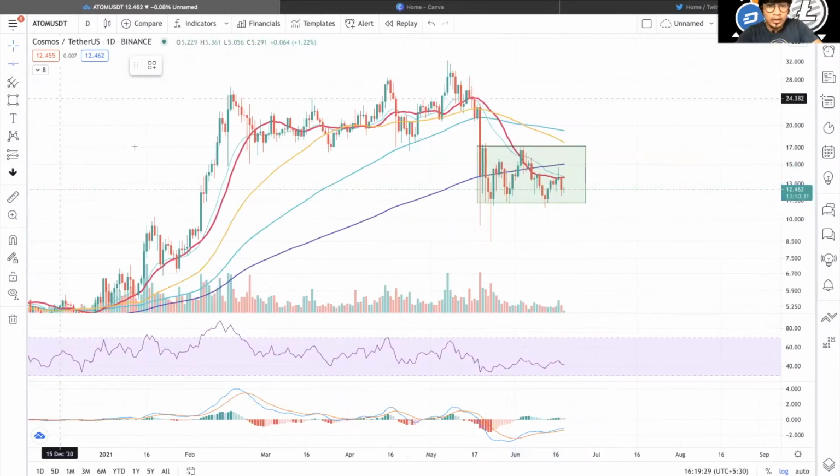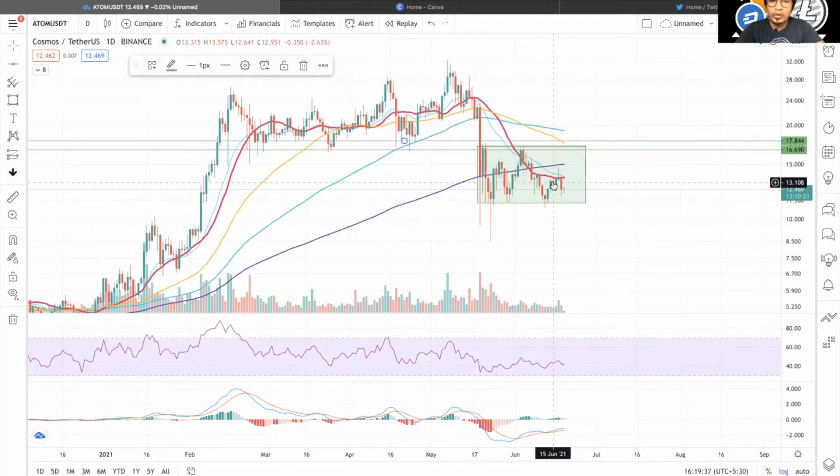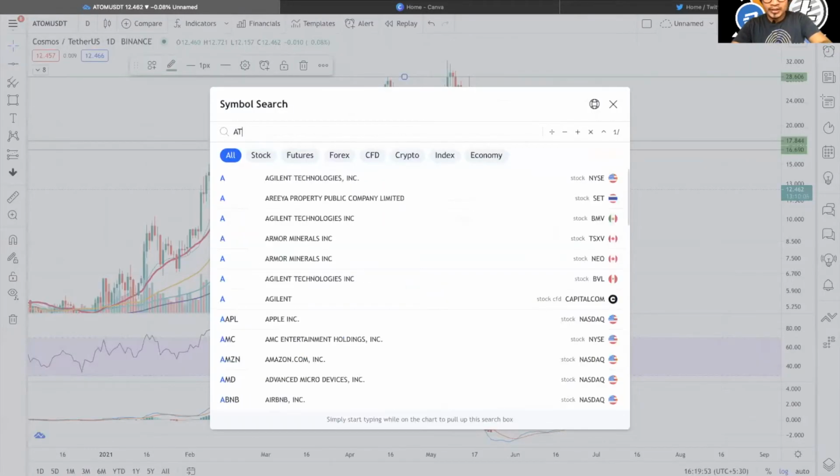This is a major resistance here at this level, or you can say, mostly we calculate the zone so that we are more accurate and more convinced about our longs opening above this zone. The major resistance is not that much of a concern right now, because first we have to break the $17 range. Okay, so let's go on to the Atom BTC chart.